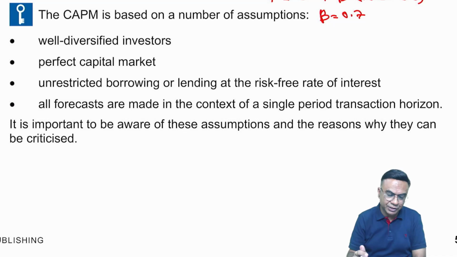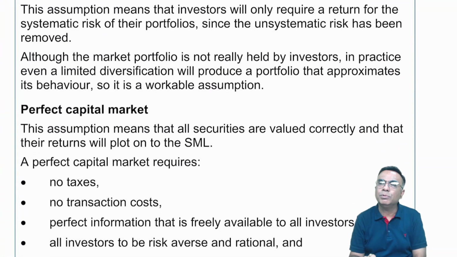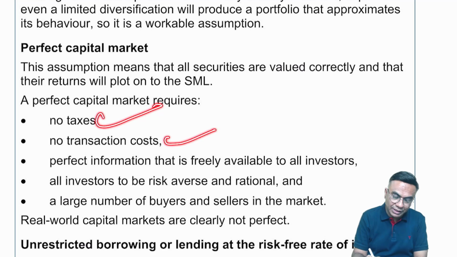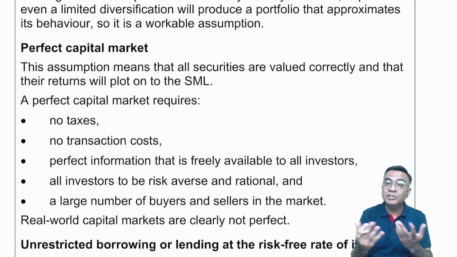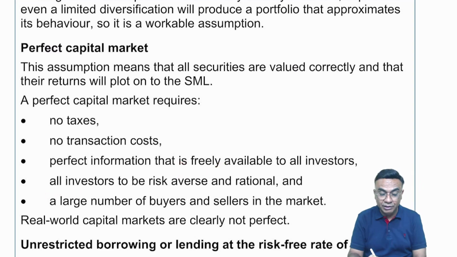Because of the diversification. Perfect capital market is an assumption which is practically not possible because perfect capital market assumes no taxes, no transaction cost, perfect information that is freely available to all investors, which may not be possible sometimes. All investors will be risk averse. No, some investors are ready to take risk. Risk averse means investors don't want to take risk.